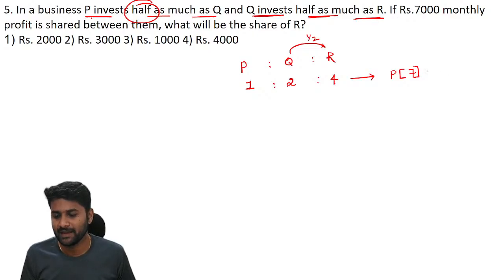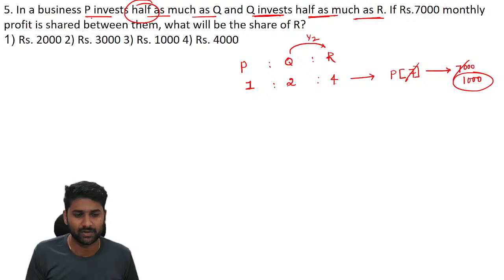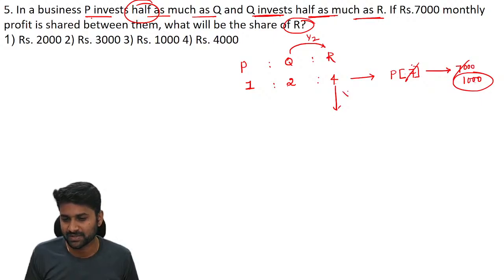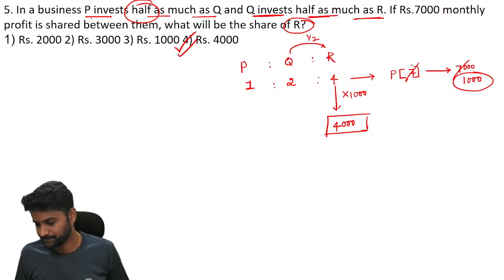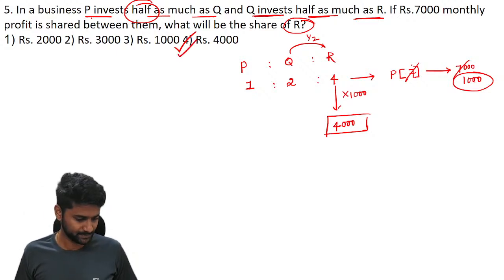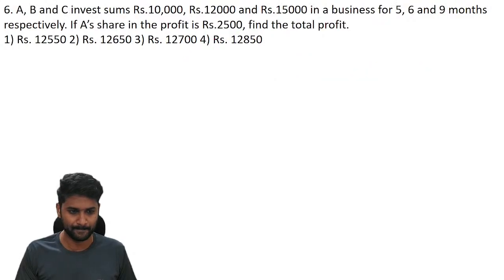And in the given comparison, if 7 units is equal to 7,000, then each unit value is 1,000 rupees. Now the question: what will be the share of R? Out of 7 units, the share of R is 4 and each unit is 1,000 rupees. If you multiply 4 into 1,000, out of 7,000 rupees, we have to pay 4,000 for R. Clear? It's all about the understanding.